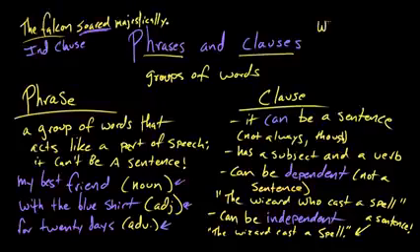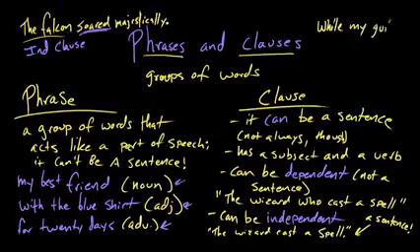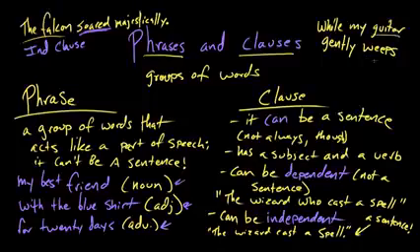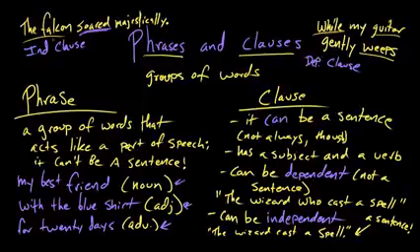All right. So let's get a little bit of George Harrison in here. "While my guitar gently weeps." We've got a subject in here, my guitar, and a verb, weeps. So we know it's a clause, but it begins with this word while, which is, I think, a subordinating conjunction. So this would actually be a dependent clause, but it is a clause. This thing could not be a sentence on its own. That's right.